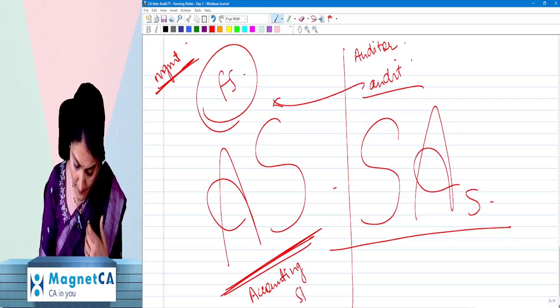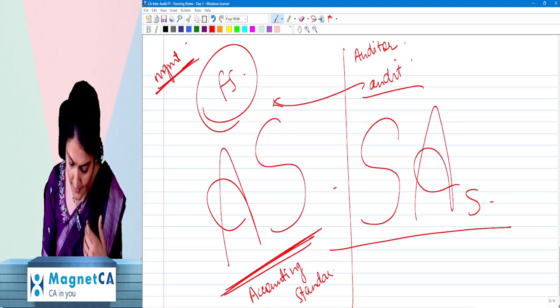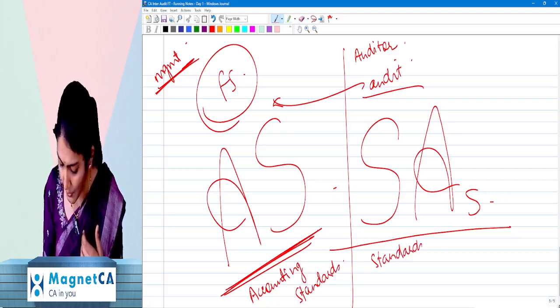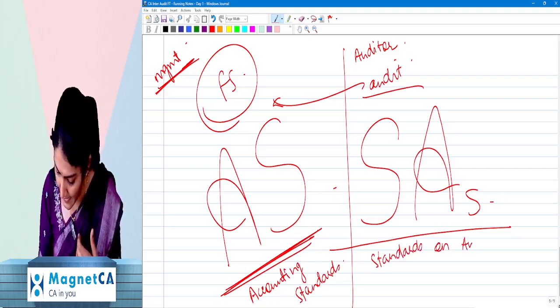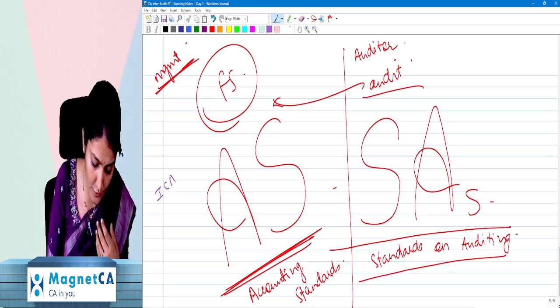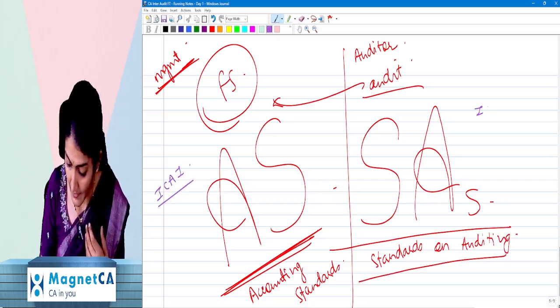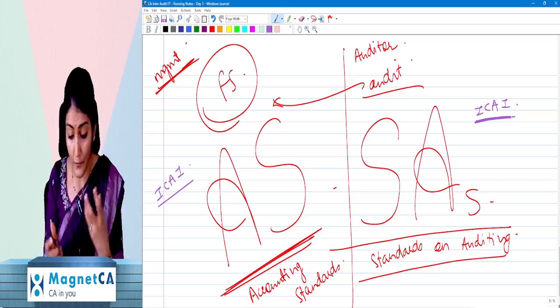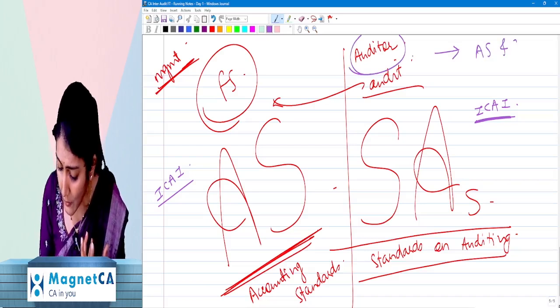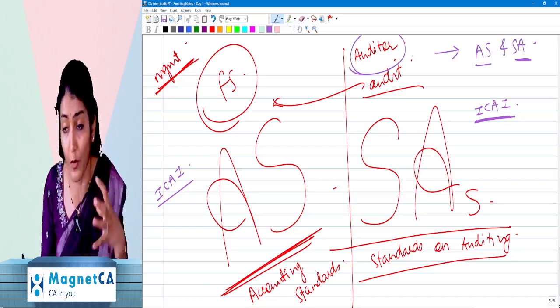So AS is accounting standards. But what is SA? It is not standards accounting. No, it is the standards on auditing. Who has issued AS as well as the SA? It has been issued by the ICAI, the Institute of Chartered Accountants of India. Right, so the auditor has to have knowledge of accounting standards also and standards on auditing also.